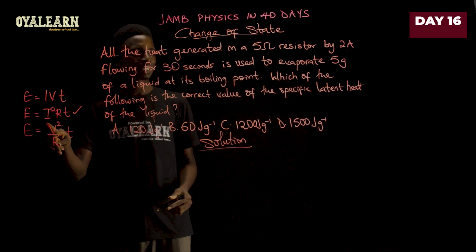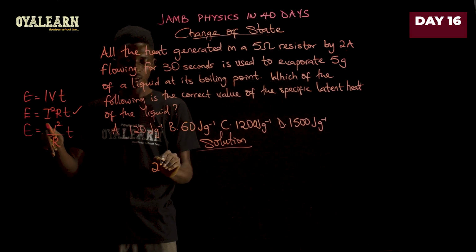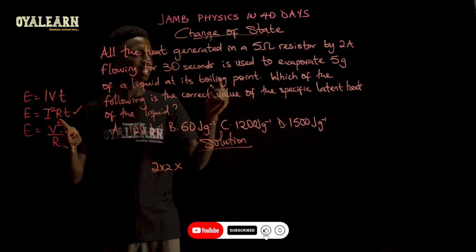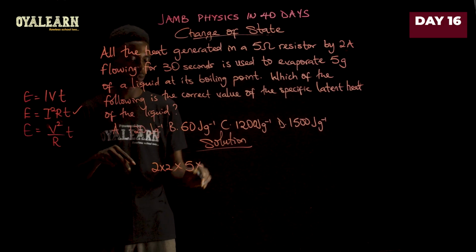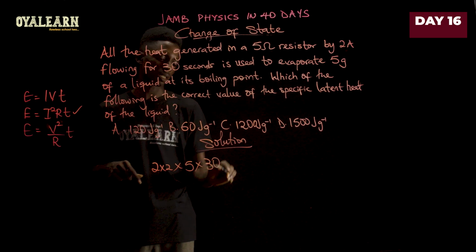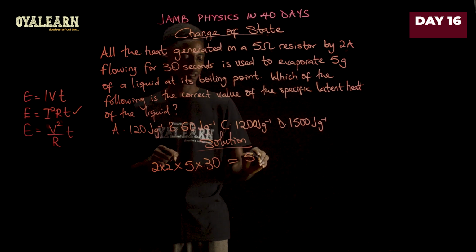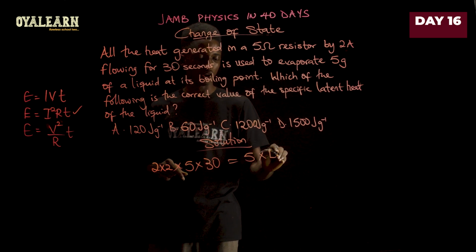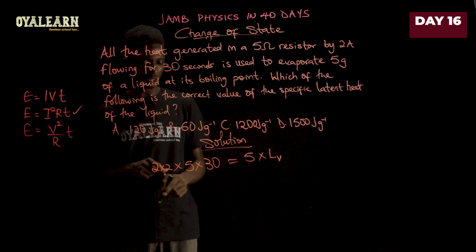So applying this, I square, current is 2, so we would have 2 times 2 multiplied by the resistance, which is 5, multiplied by the time, which is 30 seconds. And this equals the mass, which is 5 grams, multiplied by the latent heat of vaporization.